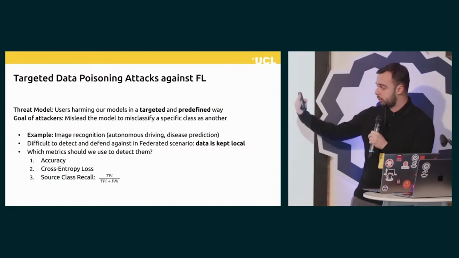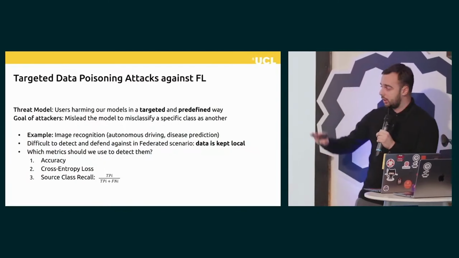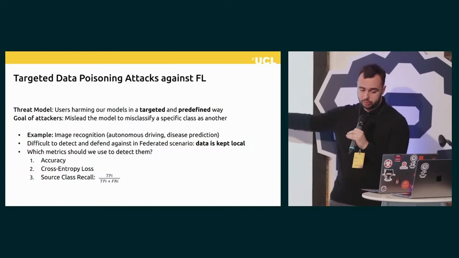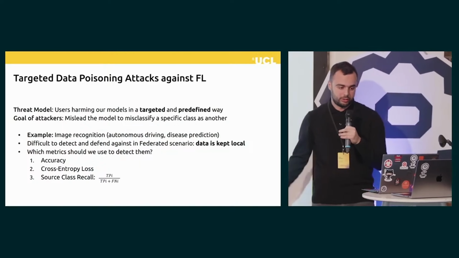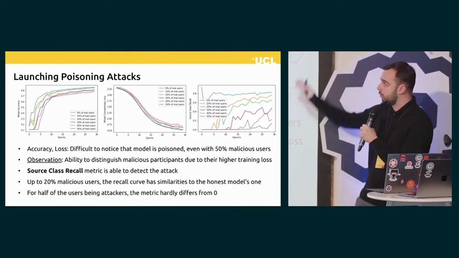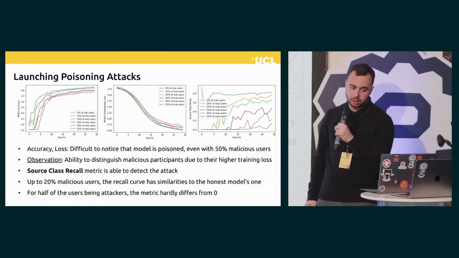We opted to use accuracy, cross entropy loss, and a less common one, which is source class recall, which is the number of correct positive predictions that were made out of all positive predictions that could have been made for a specific class. So let's take a look at the results of launching a data poisoning attack.